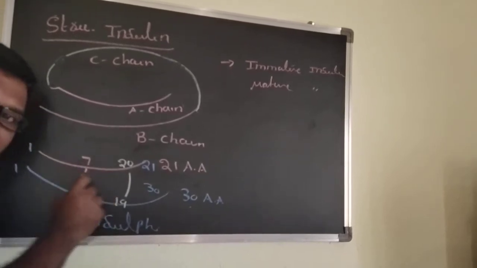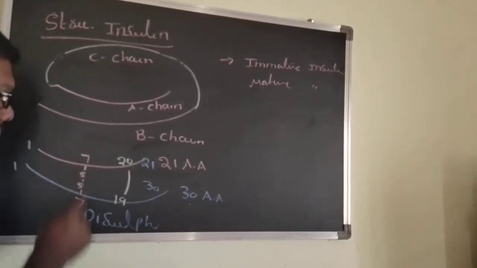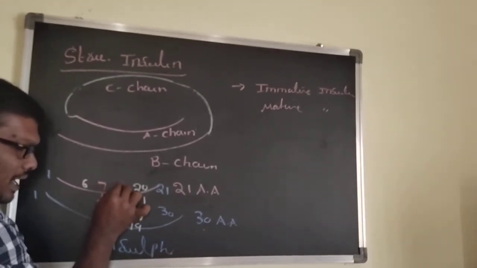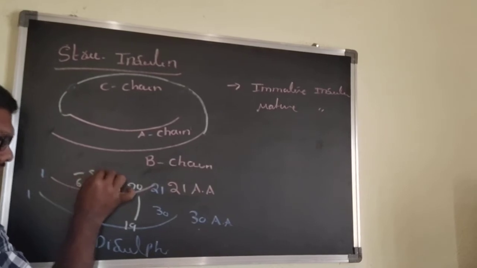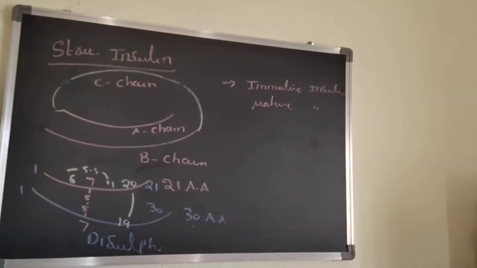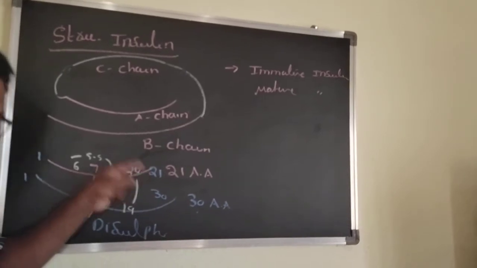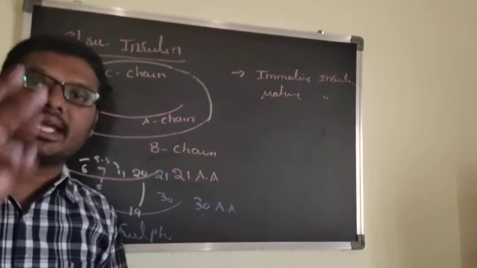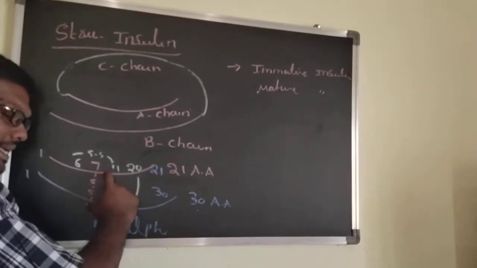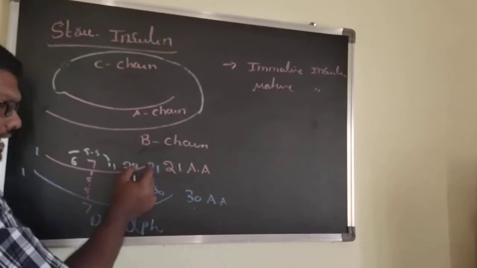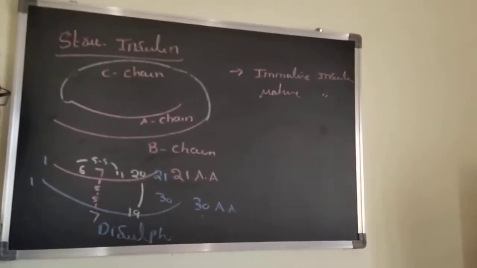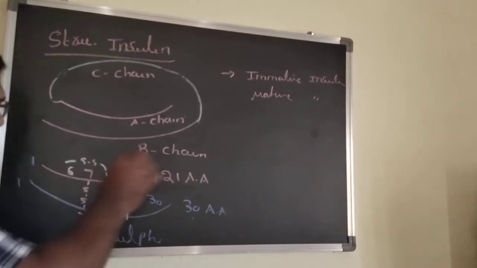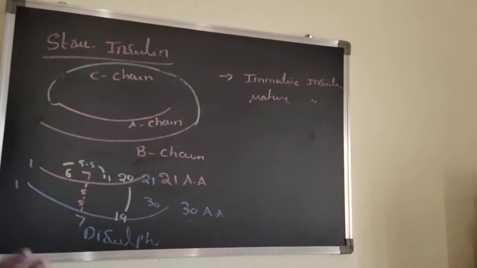That is an inter-disulfide bond. Inter indicates between. And then an intra-disulfide bond is present, that is from 6th to 11th. They have an intra-disulfide bond present in the A chain. Keep in mind, totally how many disulfide bonds are there? 3 disulfide bonds. One is between the 7th and 7th, another is between the 20th and the 19th. These are the interdisulfide bonds. The intradisulfide bond is present between the 6th and 11th in the A chain. This is the structure of insulin.